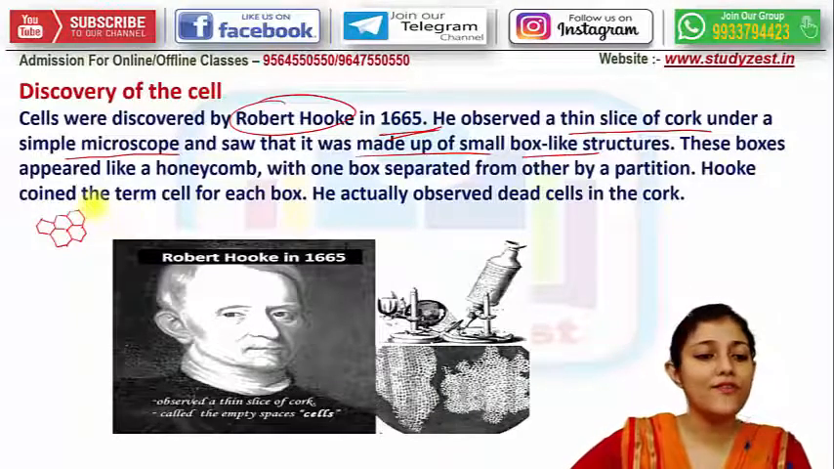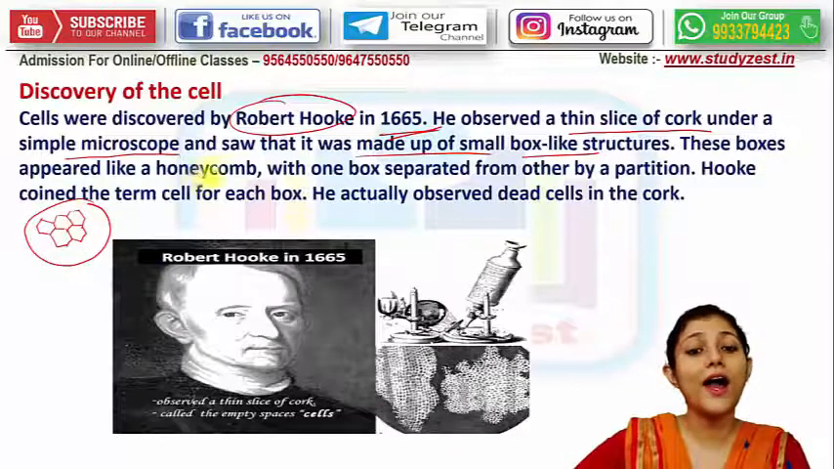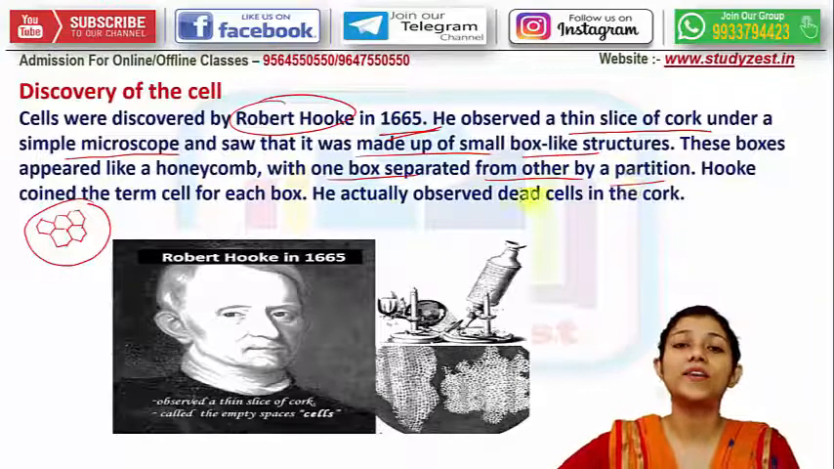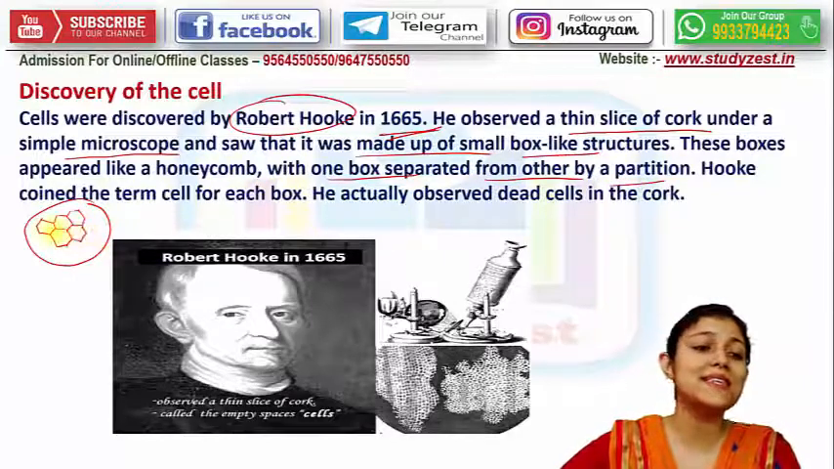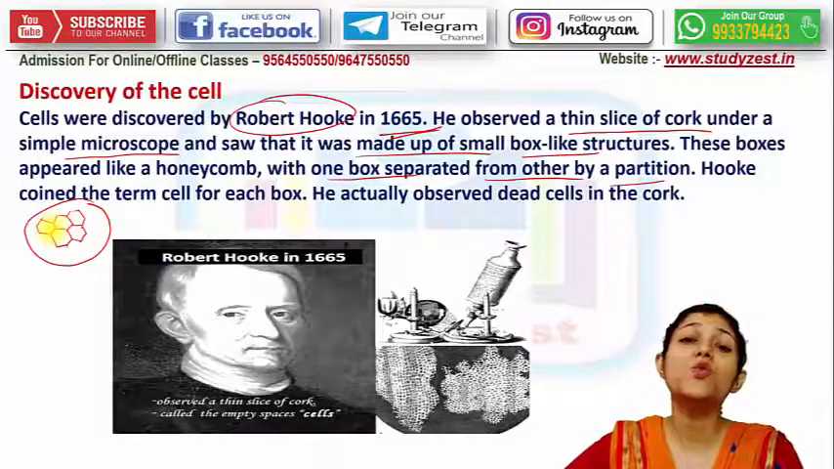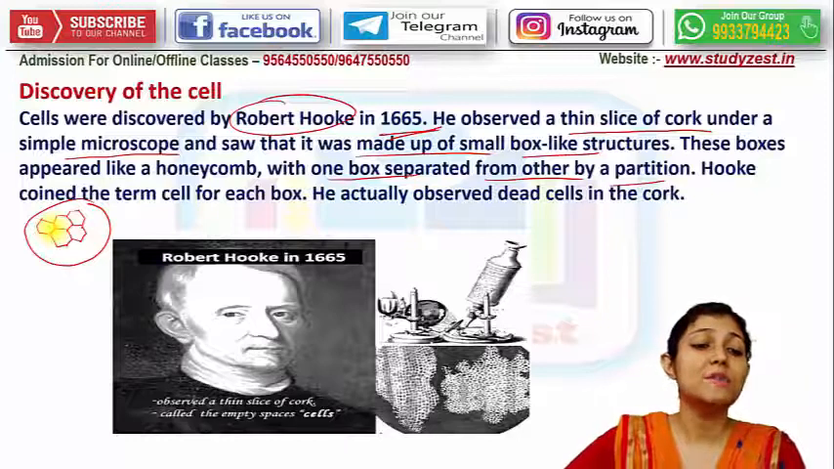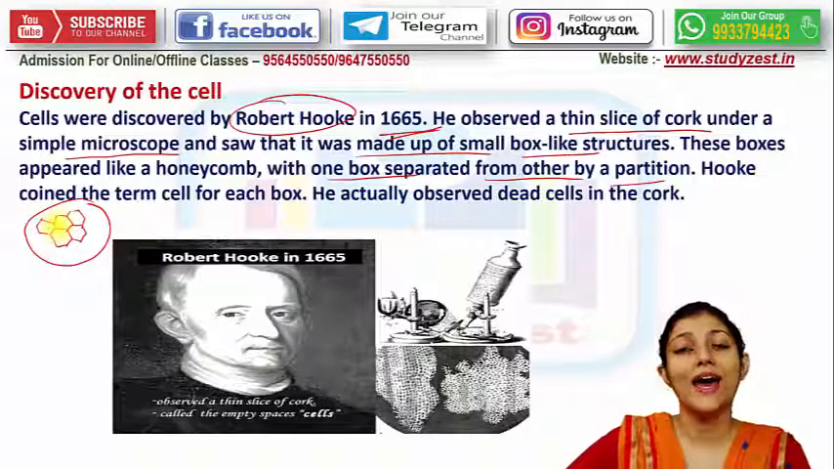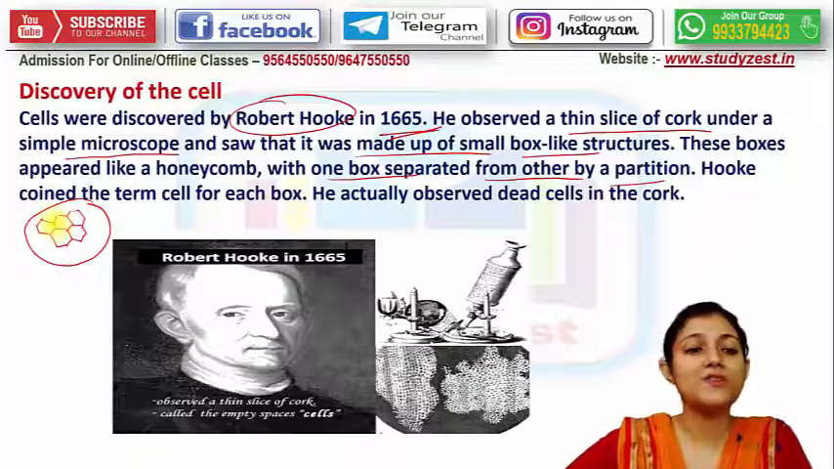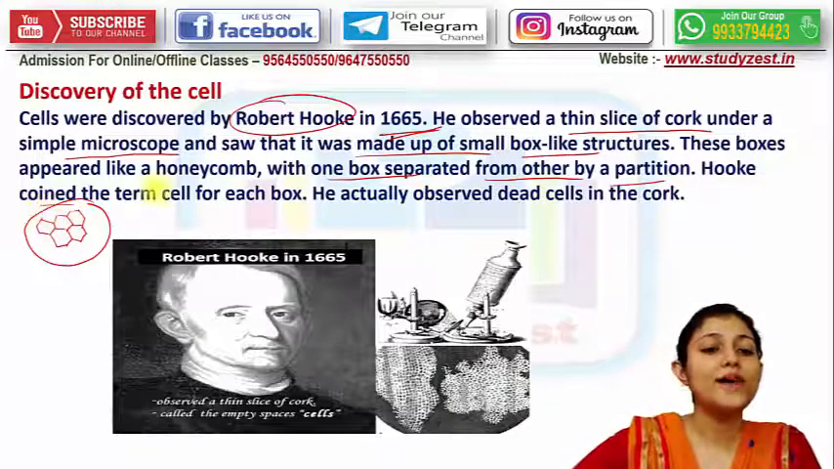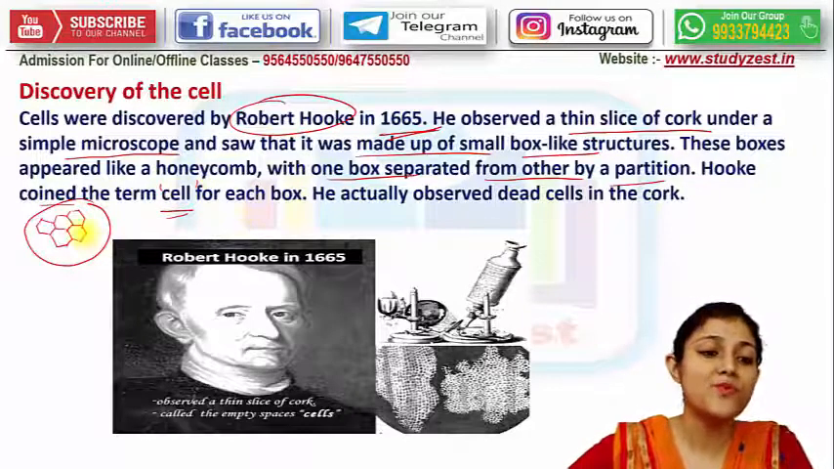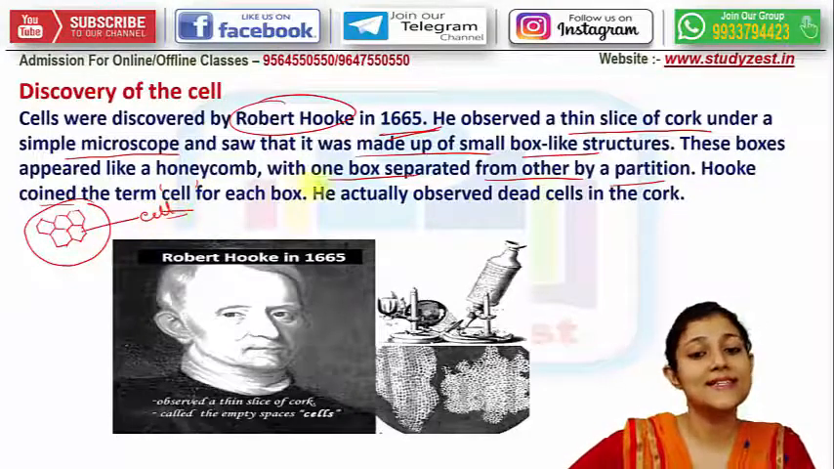Right? So he found the similarity with the structure of honeycomb, with one box separated from other by a partition. Here also you can see that this one chamber, one room or one chamber is not merged with the next one. It is rather separated, and that's why, from that observation, Robert Hooke coined the term cell for each box. Each box was considered as cell.